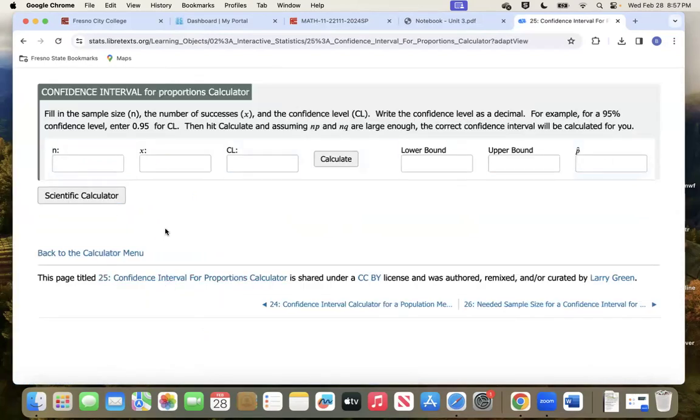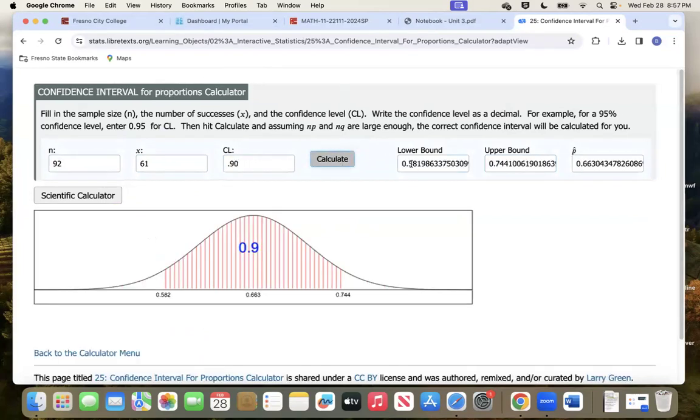Click on that. It opens up, and the N, as we said, is 92, because that's the total number of people we asked. X is how many said yes, and that was 61 of the adults said yes, I have kids. Confidence level, they want us to form a 90% confidence interval. Make sure that's a decimal, and hit calculate. There it is, the lower bound, as we said, 58, the upper bound, 74. The P-hat is 66%. That was, for our sample, 66% of the adults said yes, I have kids.